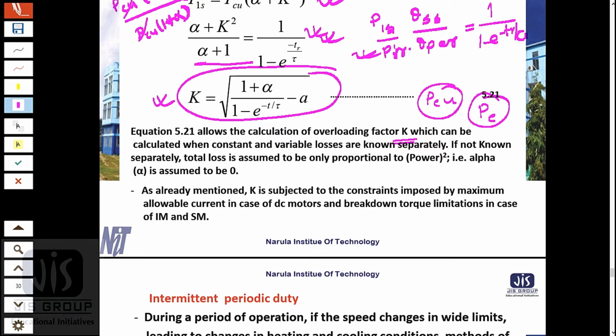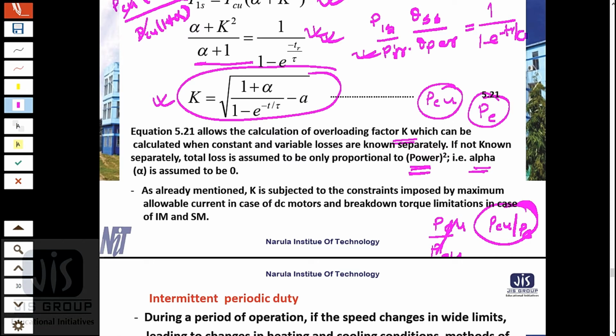And if they are not known separately, if they are unknown, then the total loss is assumed to be only proportional to power square. So alpha is assumed to be 0, because alpha is nothing but PC by PCU, and now this is unknown.